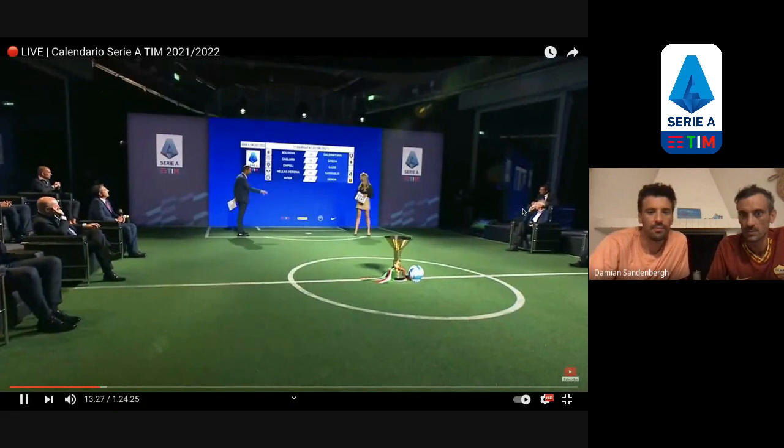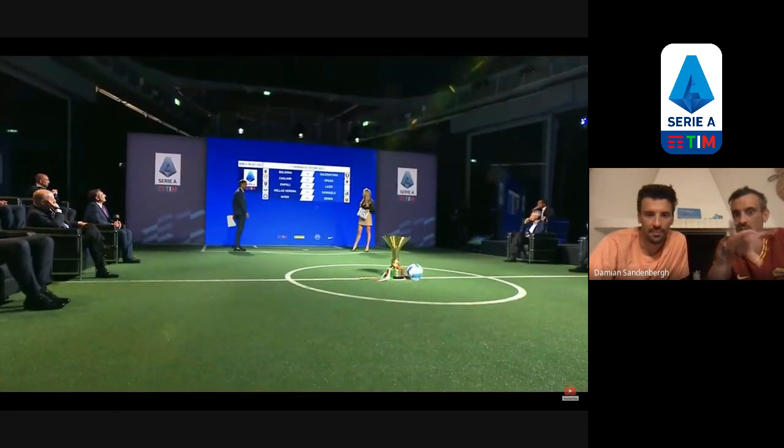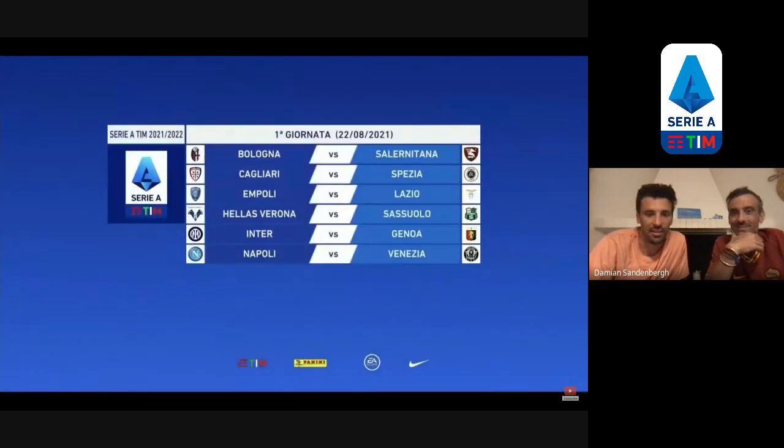Inter Genoa. Okay, so Milan's not at home, so San Siro's out of the tickets there. Inter Genoa, Milan Samp. Un record molto positivo. Sounds terrible. Napoli Venezia. Nice. Very cool. Napoli Roma Fiorentina.